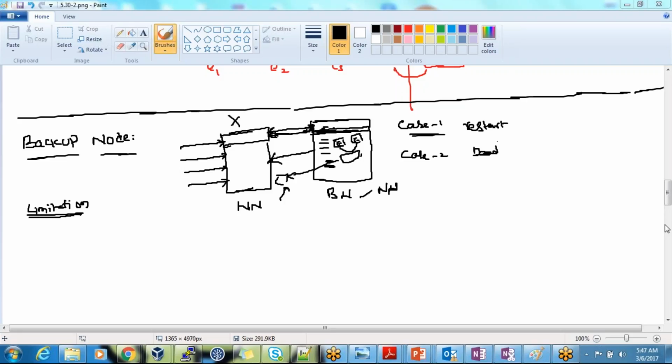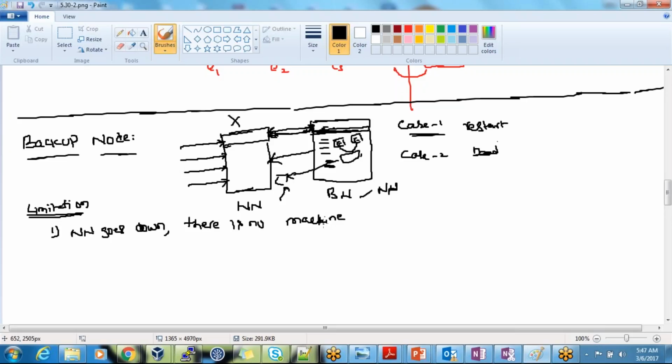Yes. So the first limitation is, if the name node goes down, there is no machine to take care of the cluster.